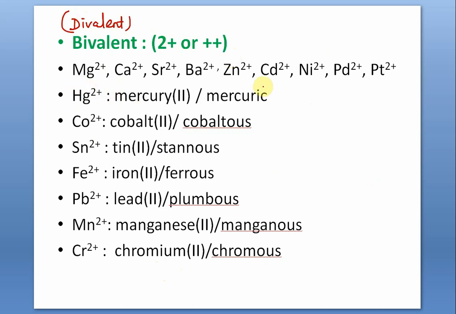All the alkaline earth metals, metal ions like magnesium, calcium, strontium, barium, and other ions, transition metal ions like zinc, cadmium, nickel, palladium, platinum, both of them show variable valency 2 plus and 4 plus. Mercuric, we had discussed mercurous, this is mercuric or mercury 2. Cobaltous, cobalt 2. Stannous, tin 2. Ferrous, iron 2. Plumbous, lead 2. That is manganous, manganese 2. Chromous, chromium 2.